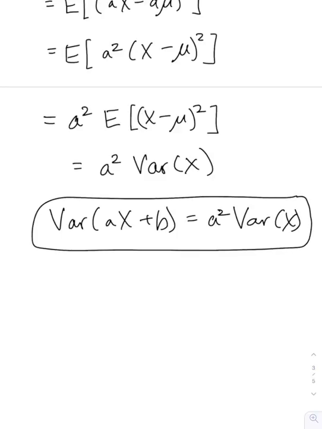So when you add a constant to a random variable, that does not change the variance. And if you multiply a random variable by a constant, you have to multiply the variance by that constant squared. Okay, so those are just a couple of things I wanted to highlight.